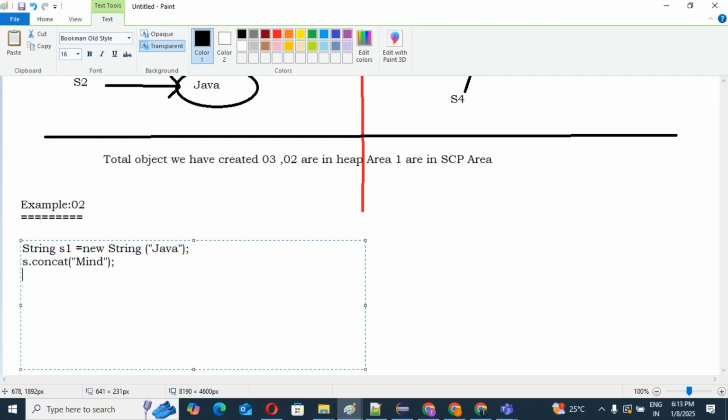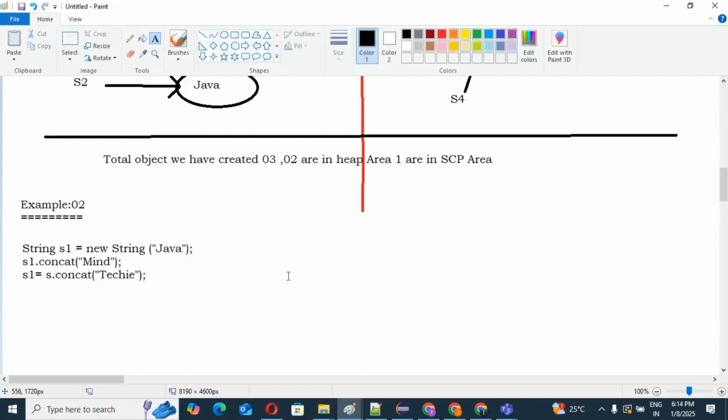Then I am going to assign it to a variable: s1 = s1.concat("take key"). So these are the three lines I have implemented: String s1 = new String("Java"), then s1.concat("mind"), and then s1 = s1.concat("take key").